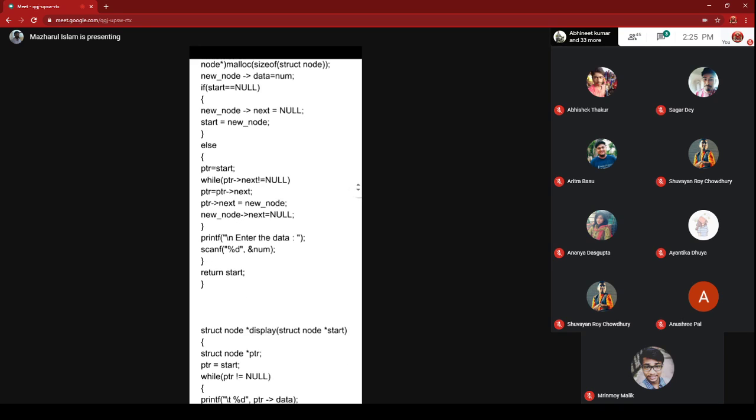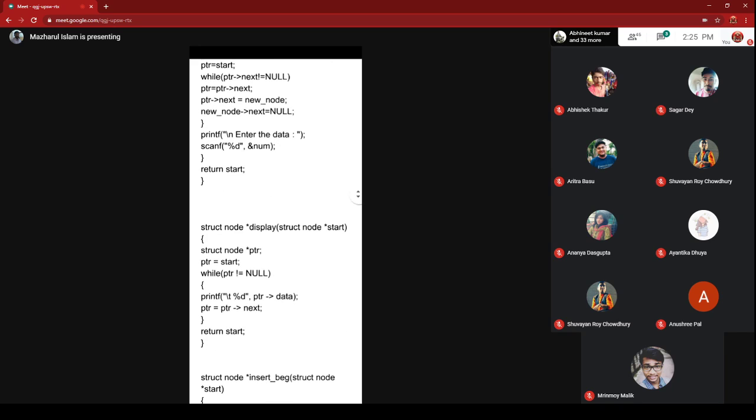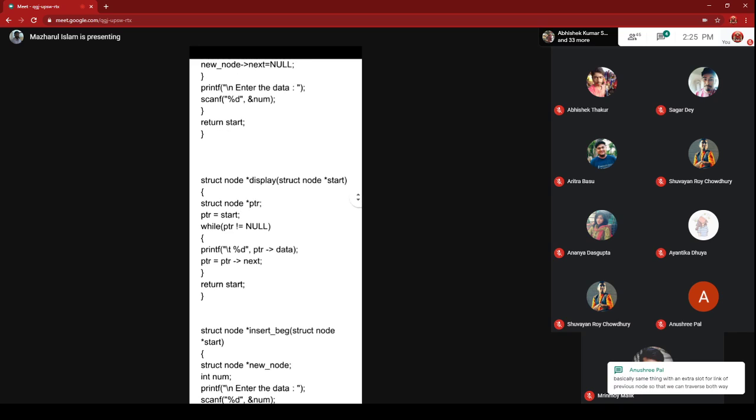Now after it, the next function has been written, just check it line by line. Extract node star display, that means this is one function which, after display, will return the address of the first node.